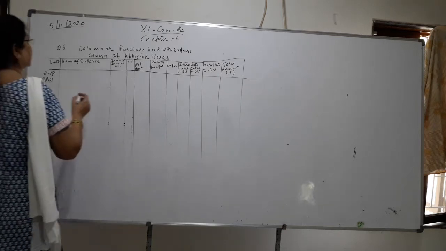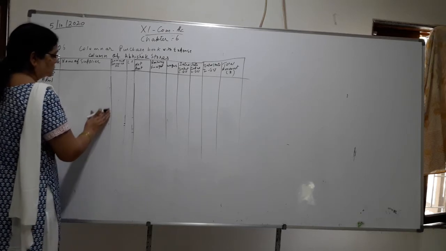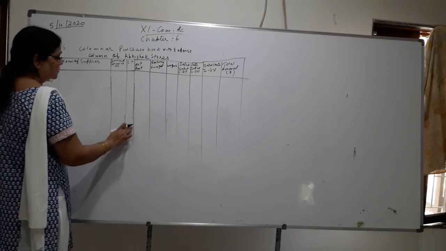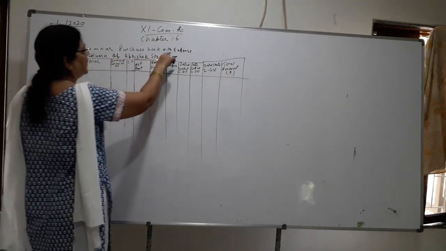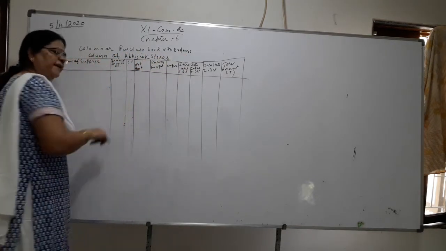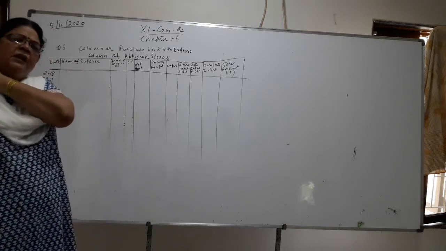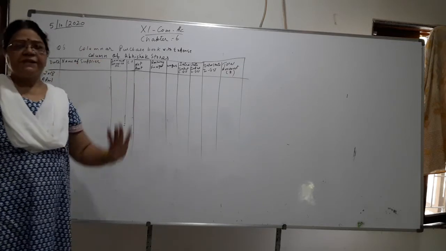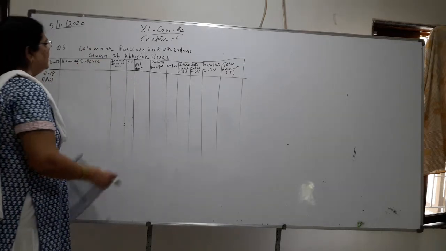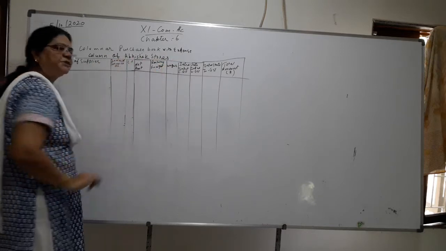Question 6, children. Question 6, again column purchase book with expense column. In the previous one, we have to write with goods column. If you don't write also, it is column, and you are drawing TV fridge, it is understood. But we will specify that column purchase book with expense column of Abhishek store.